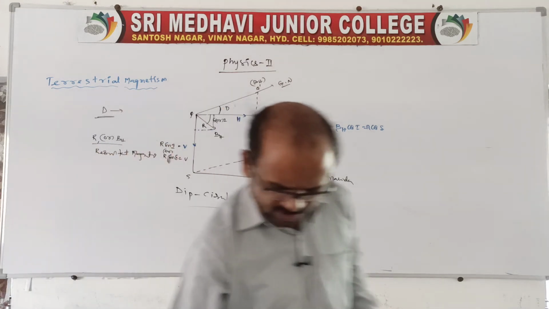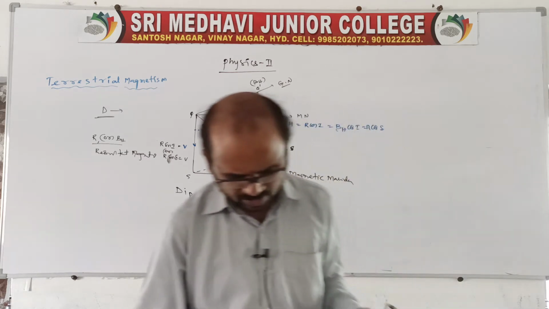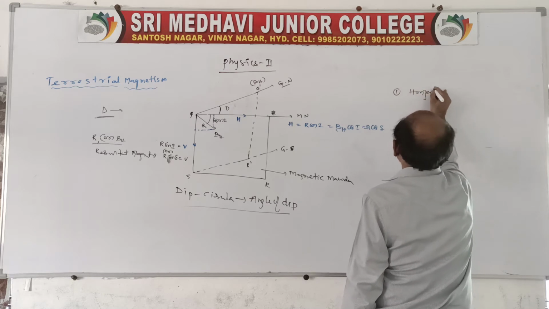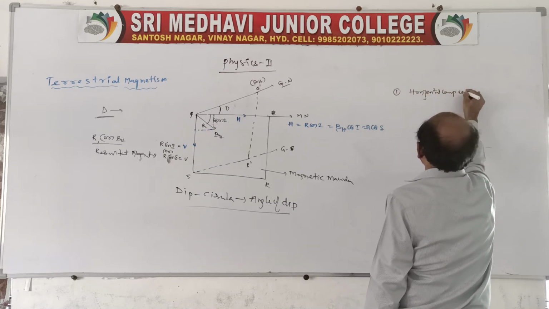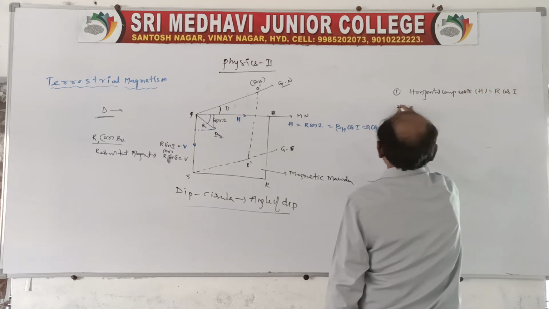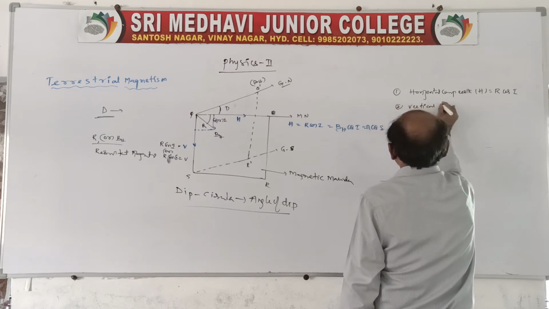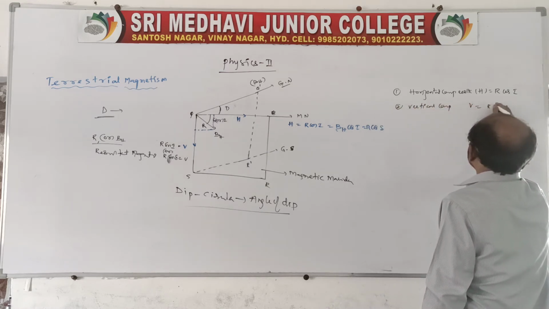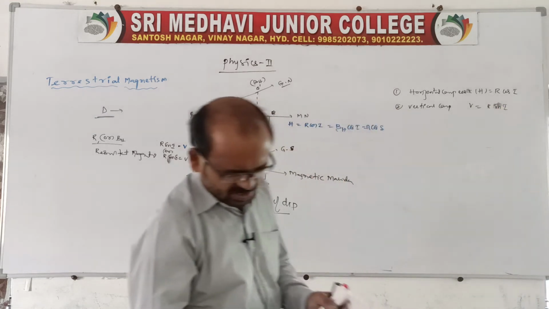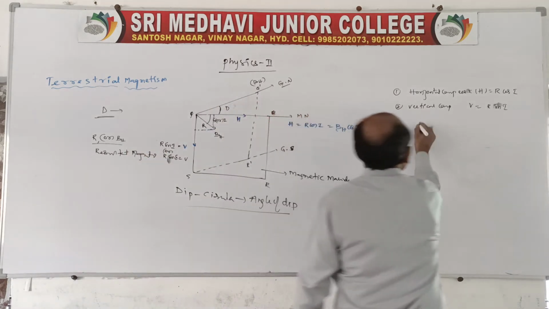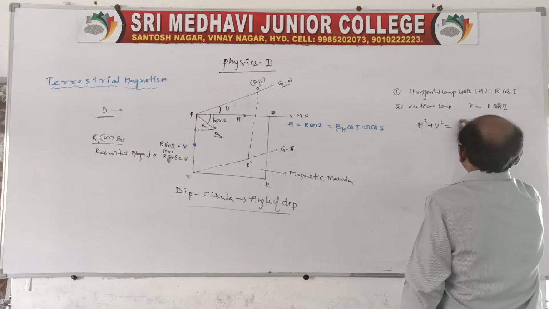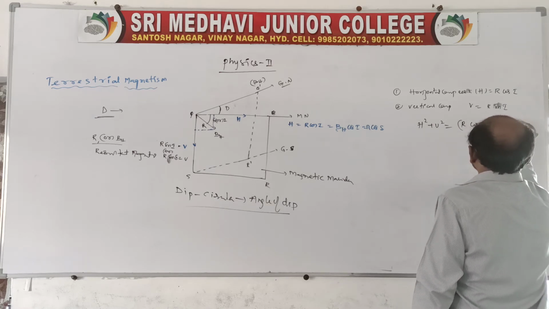Now I want to say the components of the earth's magnetic field we can write as two. One is the horizontal component of the earth's magnetic field, that is capital H is equal to R cos I, and the vertical component V is equal to R sin I. So these are the two. Let us take it like this: square both and add. H square plus V square is equal to (R cos I) whole square plus (R sin I) whole square.